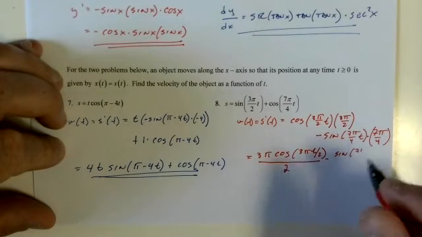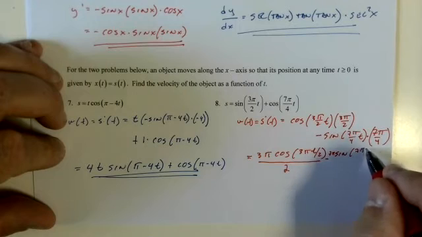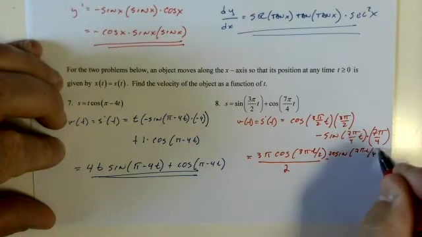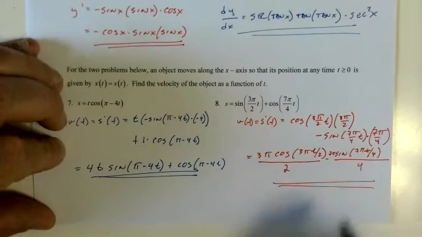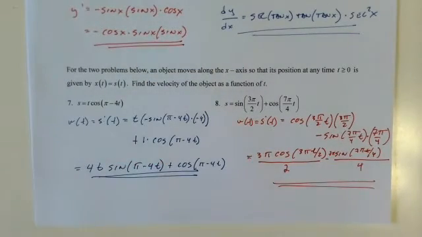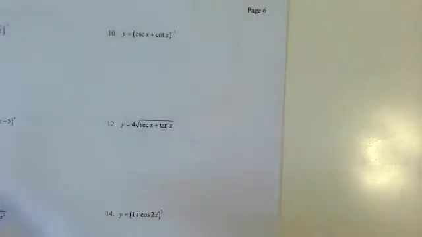I really should put the 7 up front. 7 pi t over 4, over 4. Yeah, I don't really like writing it that way now that I see it, but it is what it is.